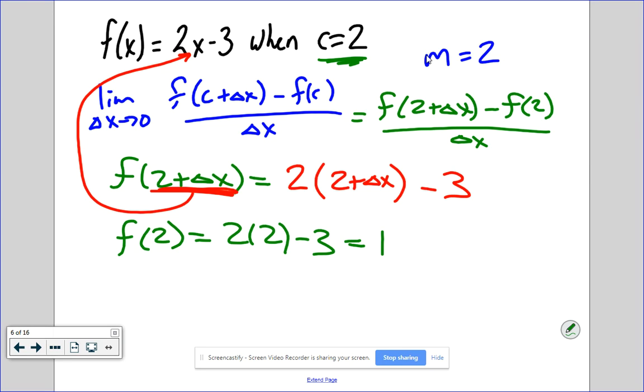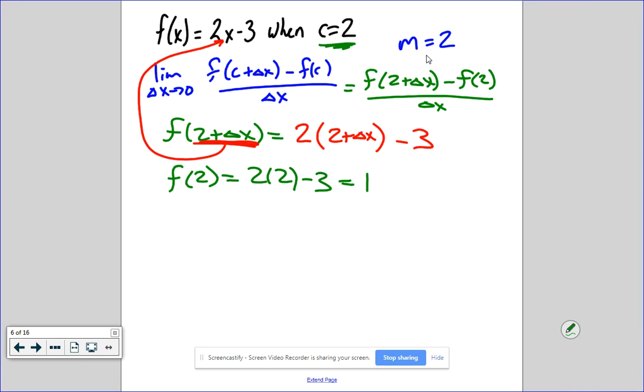Why did you need to do both of them in both ways? I'm doing the whole top. Because it's f of 2 plus delta x minus f of 2, so you'll end up putting what's in red minus 1. So then the bottom, are we doing the bottom on this? The bottom, we're just going to leave as delta x. You never do anything with the bottom. Well, right now, you don't do anything with it. So I left the delta x there in the red. Yep.